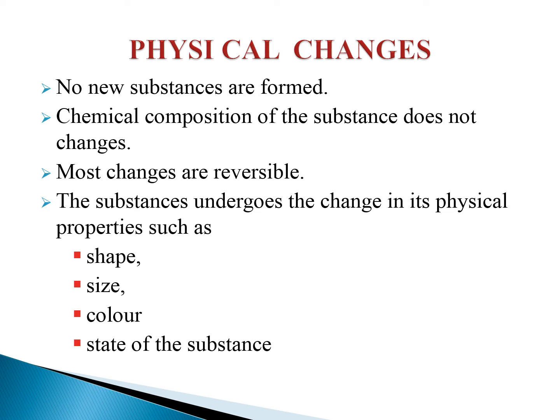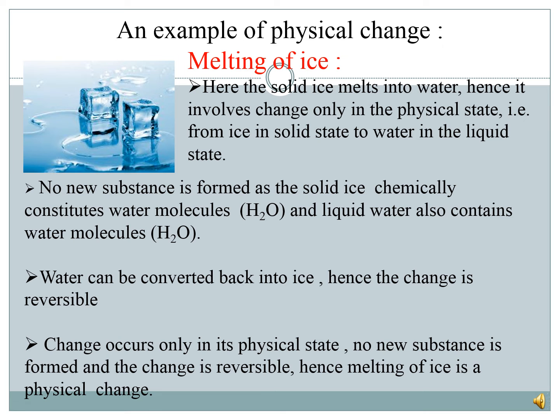So first let's see what are the characteristics of a physical change. During a physical change, no new substance is formed. That is, the chemical composition of the substance before and after the change remains the same. Physical changes are reversible. For example, when we boil water, it changes into water vapor, and when we cool down that water vapor, it changes back into water. And whenever a physical change happens, the substance undergoes changes only in its physical properties such as shape, size, color, or state of the substance.